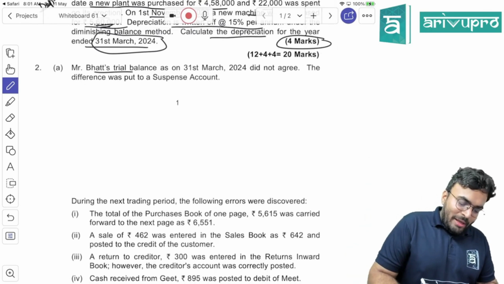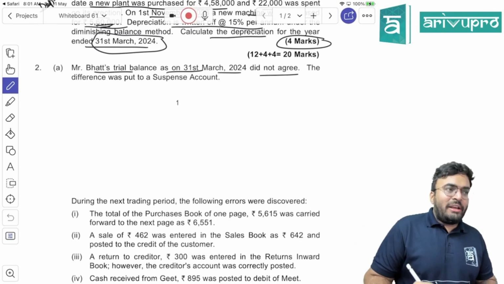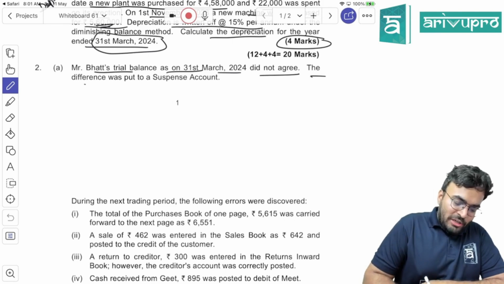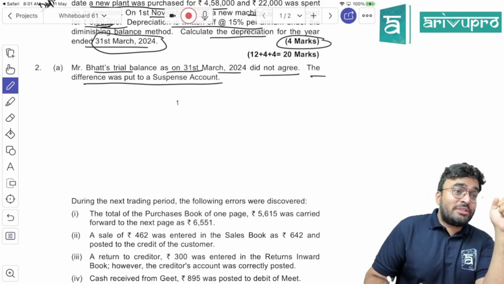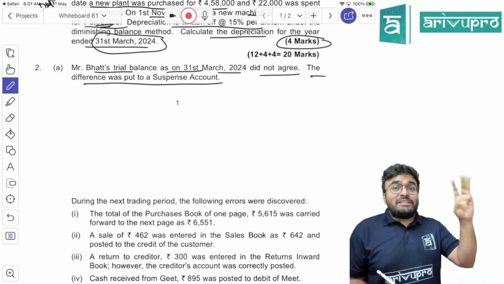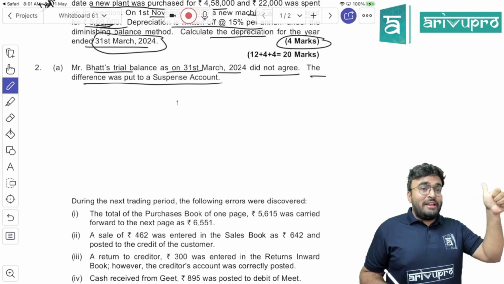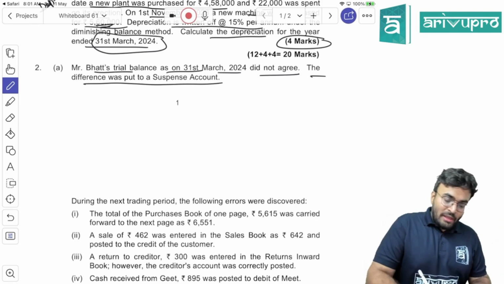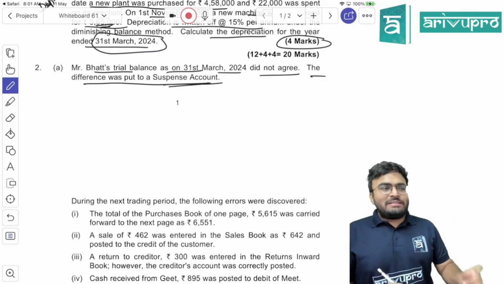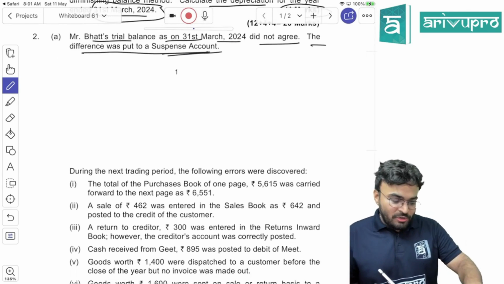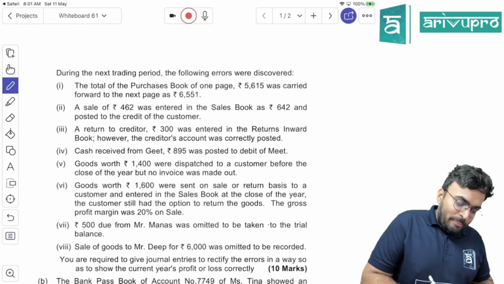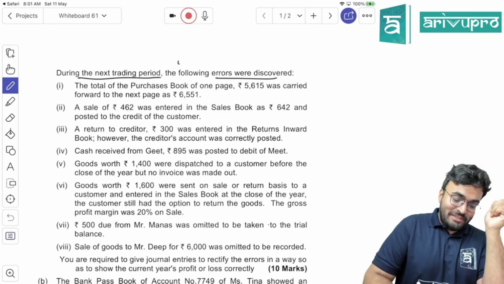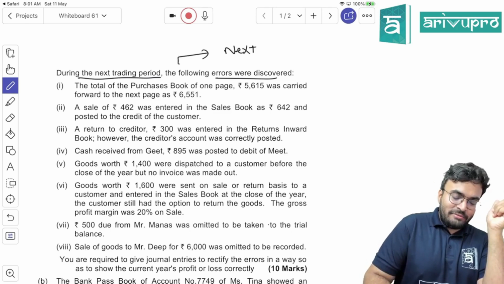Mr. Butt's trial balance as on 31st March 2024 did not agree. That means there are some errors. The difference was put into a suspense account. That means we have to understand which stage we are in. In rectification we had 3 stages: rectification before preparation of trial balance, after preparation of trial balance, next accounting period. Now here we are in which stage? After preparation of trial balance. They said they have put the difference into a suspense account. During the next trading period, following errors were discovered. That means which year it is? Next accounting period.